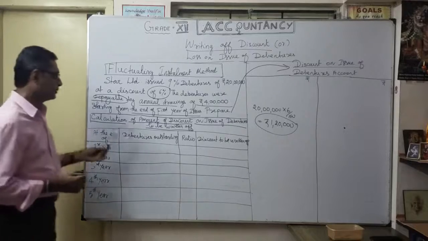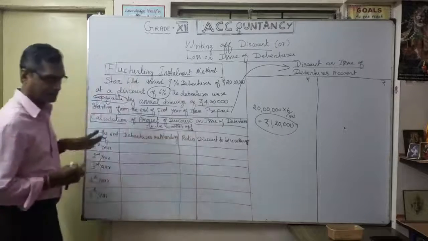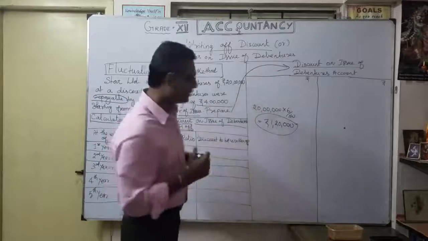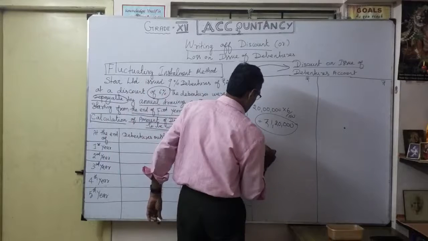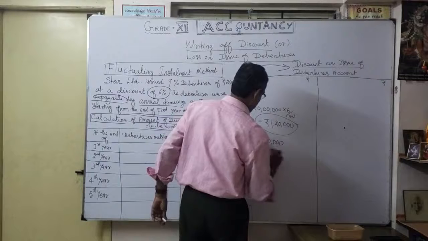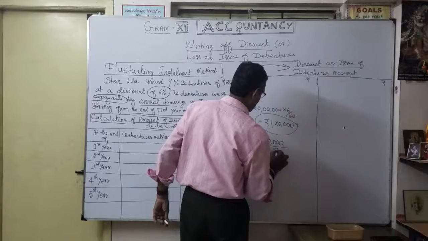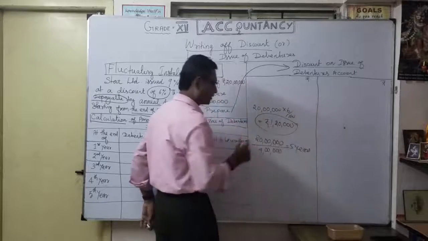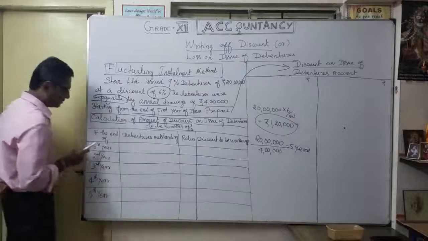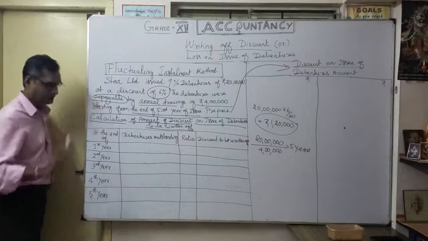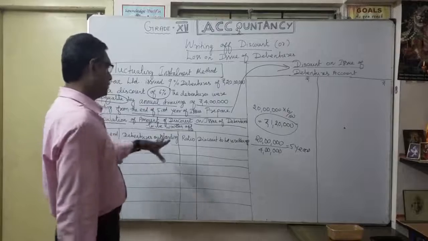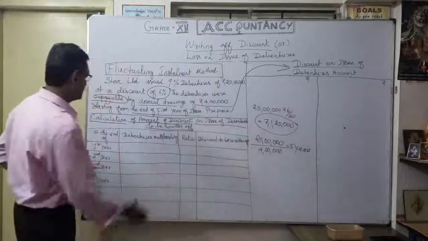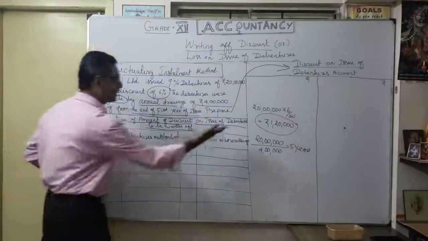Debentures outstanding. How 5 years? Now let's see. The question said 4 lakhs each year, out of 20 lakhs. Definitely it will take 5 years. This is the first calculation, then the second calculation. That's why first year, second year, third year, fourth year, fifth year are written here. Now, how are we going to do it? We know the amount is 1,20,000. How is this spread over? See, debentures outstanding at the time of the first year, how much?